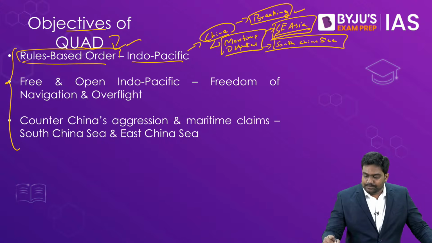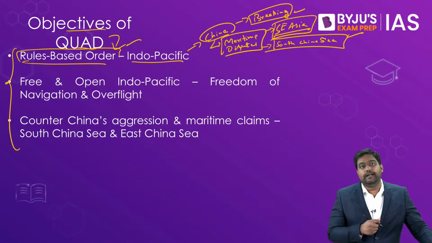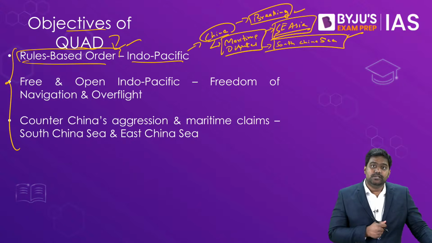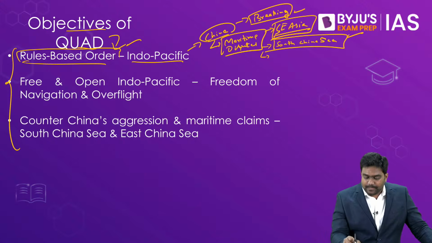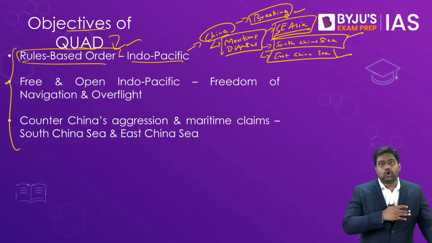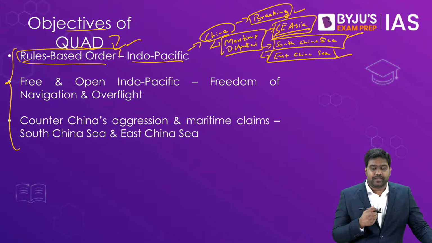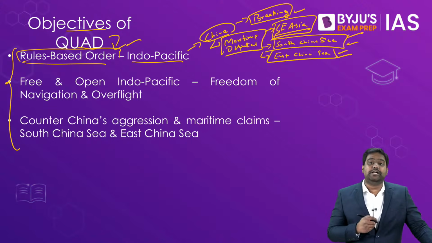At islands such as the Paracel Group of Islands, the Spratly Islands, the Natuna Islands, the Scarborough Shoal of Philippines. Then even in the East China Sea, where you have the Senkaku Diaoyu Islands that are claimed by Japan. So across this stretch of the Indo-Pacific, across the South China Sea and East China Sea, China has picked multiple maritime disputes with Southeast Asian countries and East Asian countries.